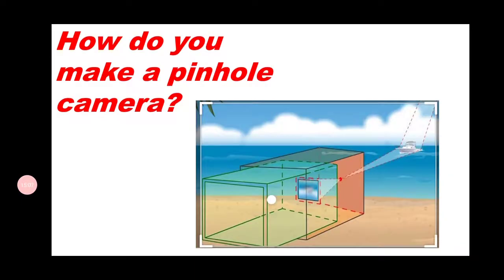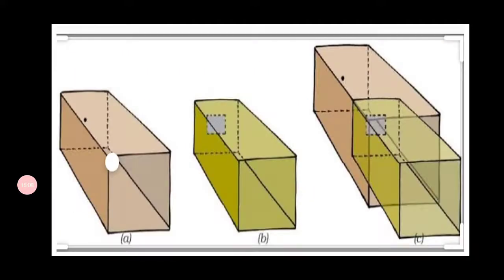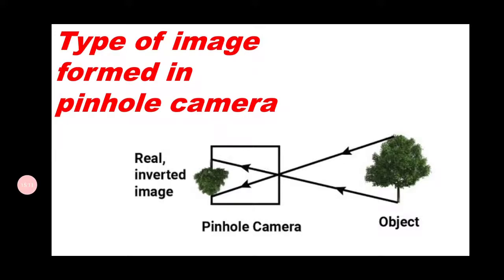So the type of image that can be formed on a screen in a pinhole camera is actually called a real and inverted image. What do you mean by real?